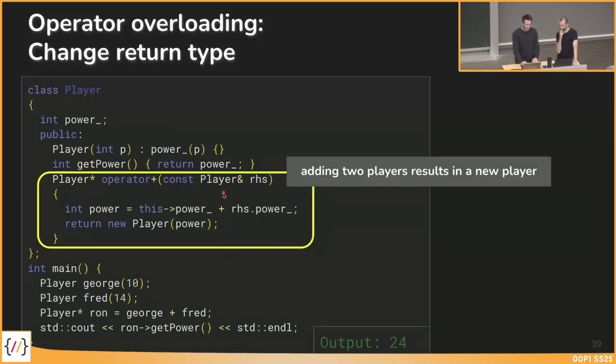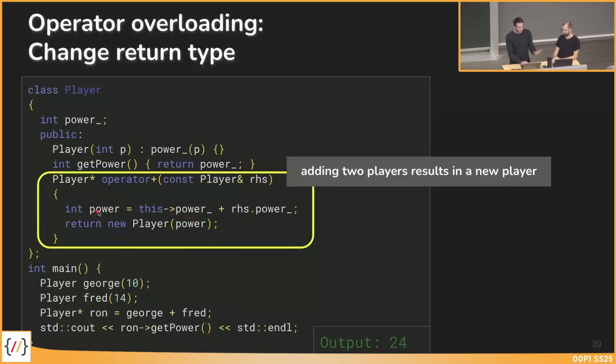In this case, the right-hand side is also the same as the left-hand side from before. We have on the left-hand side with George the player, so we are in the player class. George is calling the operator plus method, and Fred is the argument, in this case again the player reference, right-hand side. But now our implementation is a little bit different.